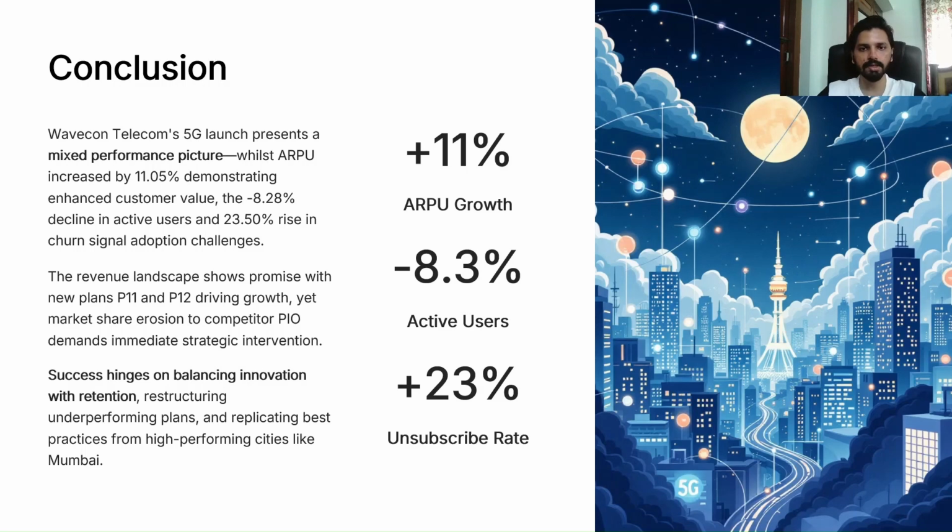Then replicating some of the best practices, and also focusing on the bigger markets, like the major market Mumbai, and also focusing on smaller cities like Delhi and Ahmedabad, where they can have a good amount of active user base, and it will also help in reducing the unsubscribed users. So these were all the suggestions to Wavecon, and this is all about my analysis. I hope the analysis is clear and Wavecon will take necessary steps to improve their market position and also restructure their brand, which will help them in further increasing their revenue and overall active user base.